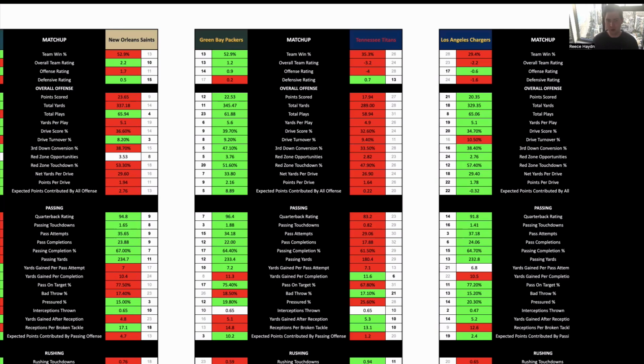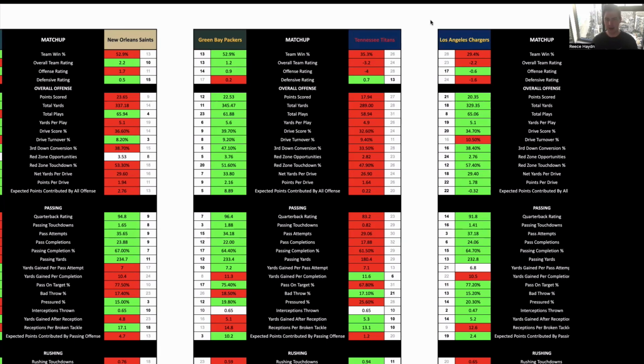I feel like you can't really trust either of these sides. There's no strength, weakness, or disadvantage to take advantage of, from a passing or rushing perspective as it currently stands. So I'm just going to let this game go and use it as a reference for future performances and just get a little bit more information on how these teams are playing, especially with Love out of the team for the Packers. I'd probably lean towards it being a lower scoring game, if I had to pick a side.